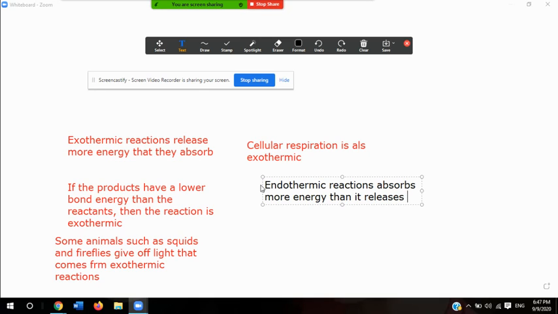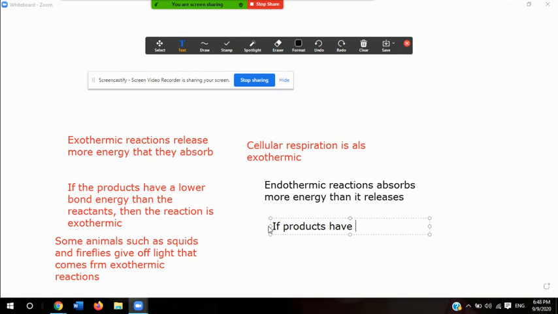It says if products have a higher bond energy than reactants, the reaction is endothermic.